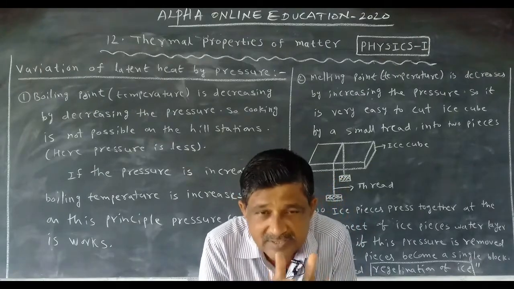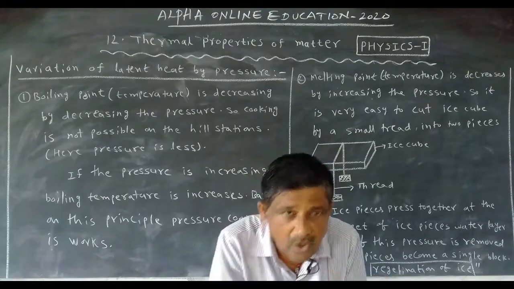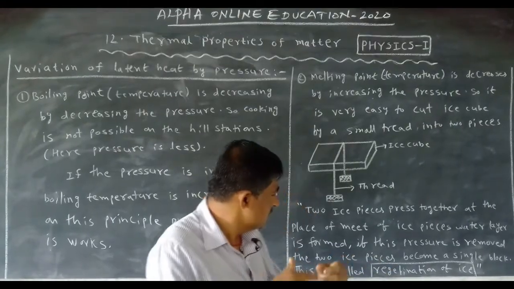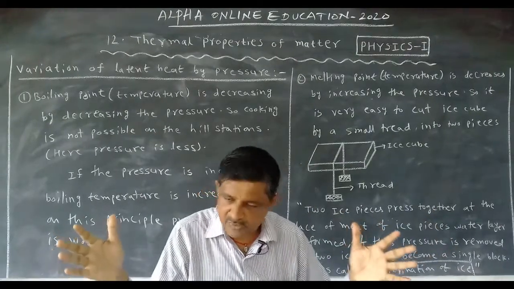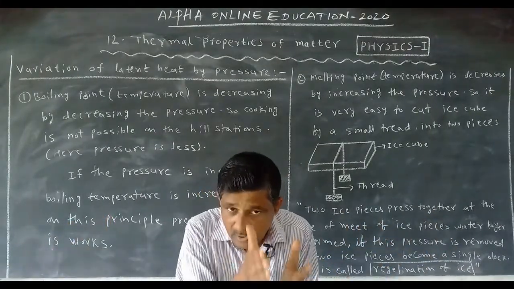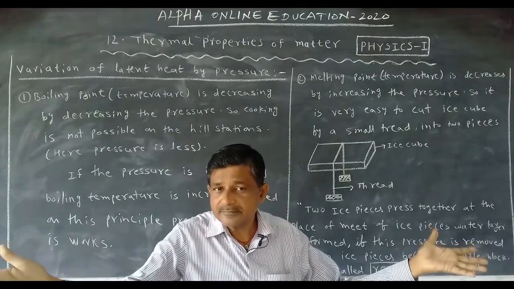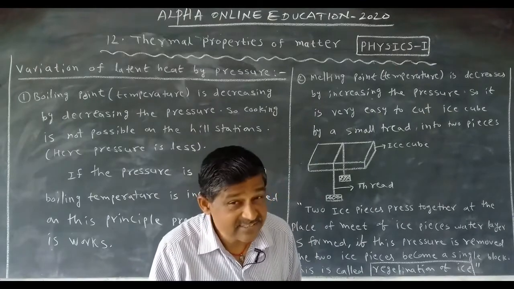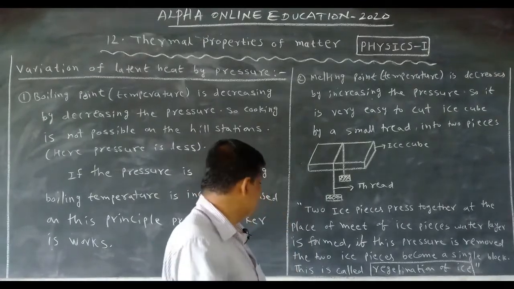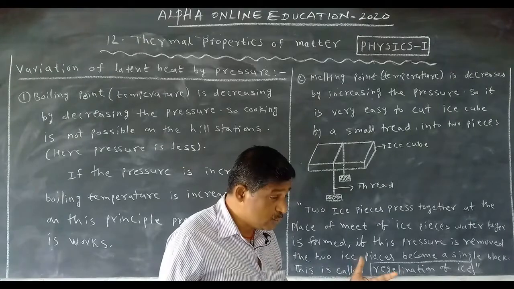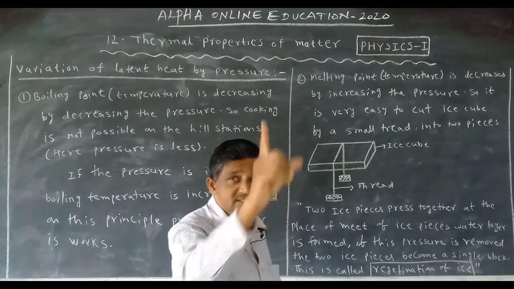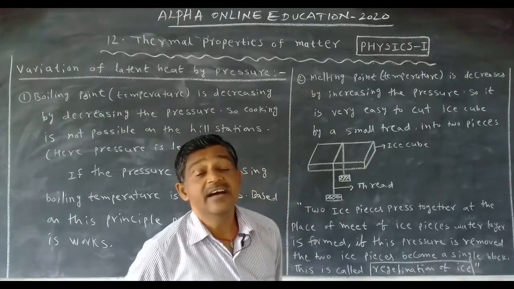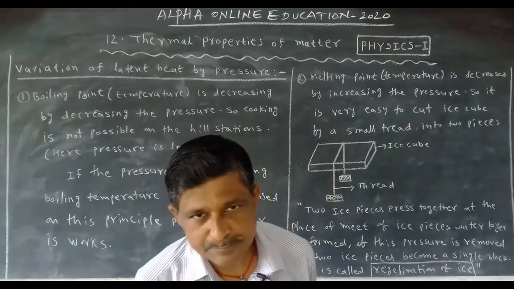So at that place, a water layer will form. If the pressure is removed, where the two pieces meet, the water layer forms. If you remove the pressure, pressure decreases, so the melting point increases, and the two ice cubes become a single ice block. This is called regeneration of ice.